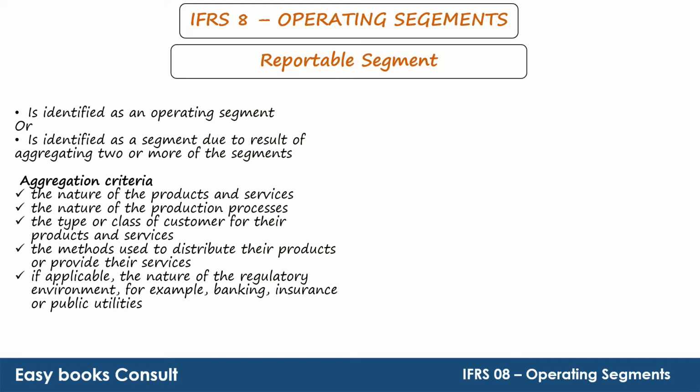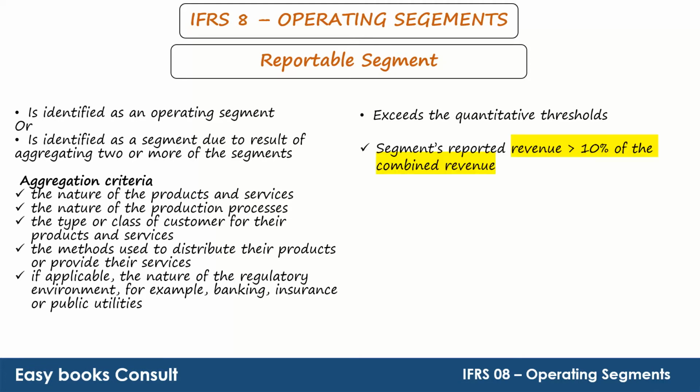For a segment to be a reportable segment, it must exceed the quantitative thresholds. The segment's reported revenue is greater than or equal to 10% of the combined revenue.